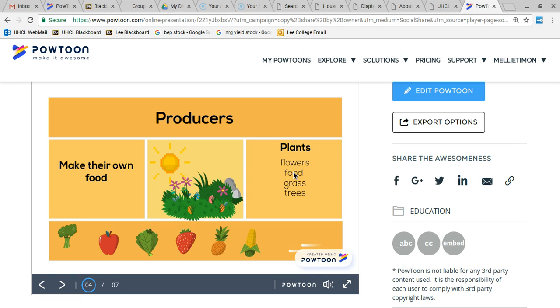And if you think about it, when you go to the grocery store and you go to the produce section, what do you see in the produce section? You see fruits and veggies. And the reason why we call them produce is because they are producers. So when you eat broccoli or an apple or strawberries or corn, all of these are types of plants, which are types of producers because they produce or make their own food.